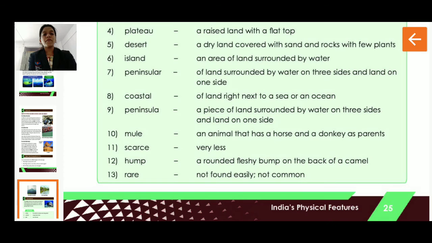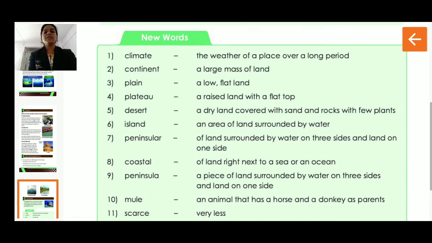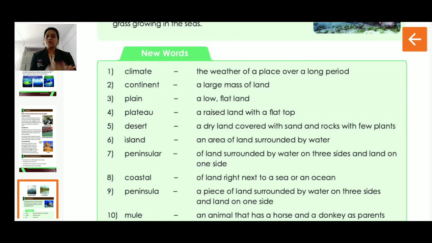Peninsula, a piece of land surrounded by water on three sides and land on one side. Mule, now what is a mule? An animal that has a horse and a donkey as parents. Scarce, very less. Hump, a rounded flesh bump on the back of a camel. Rare, not found easily, not common. So students, these were some new words. You are going to write all these new words into your EVS2 book. Okay, I hope you have understood.